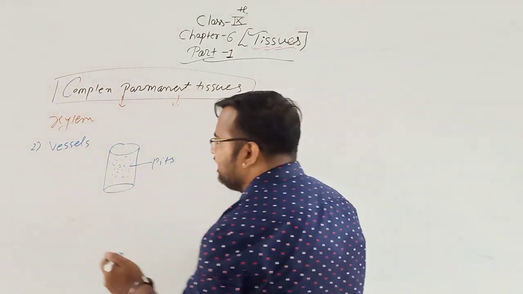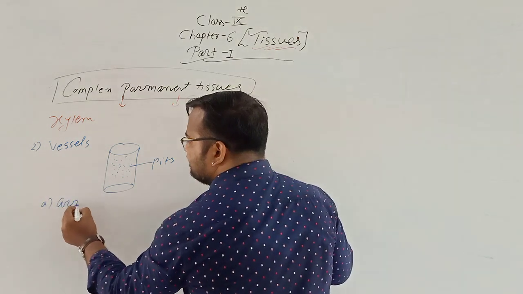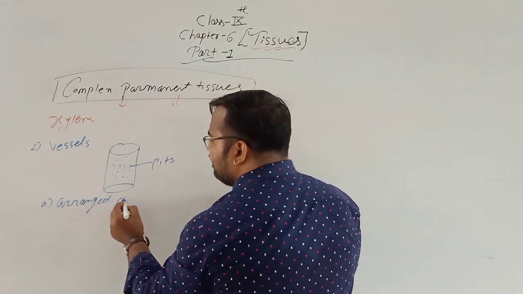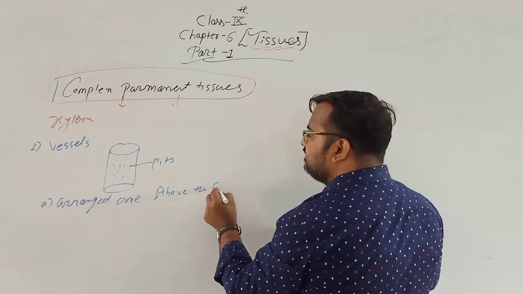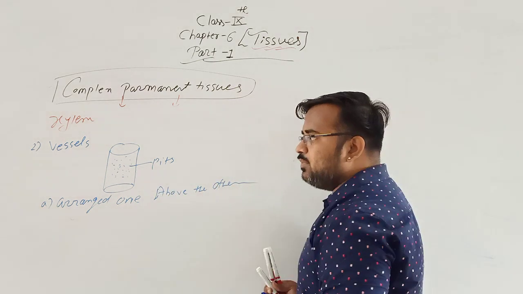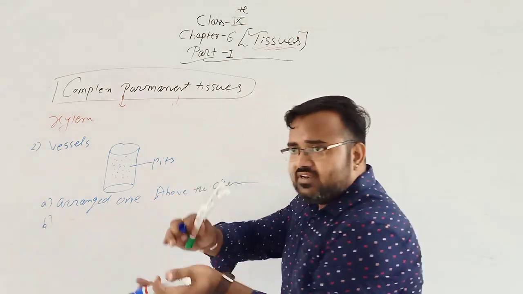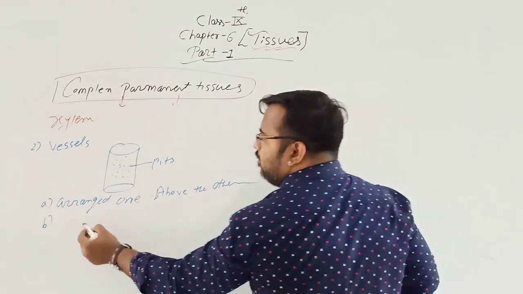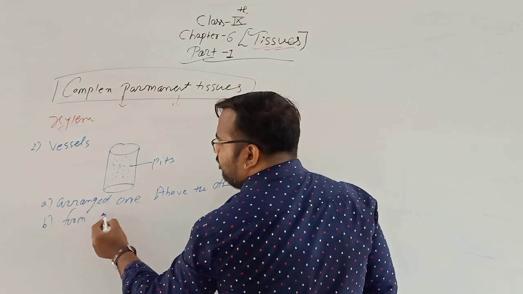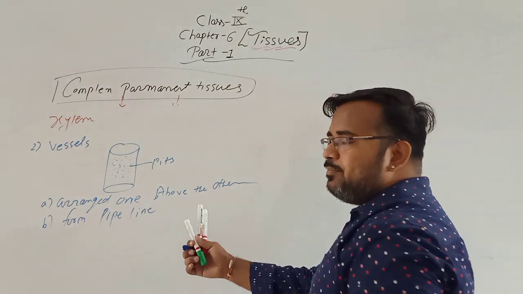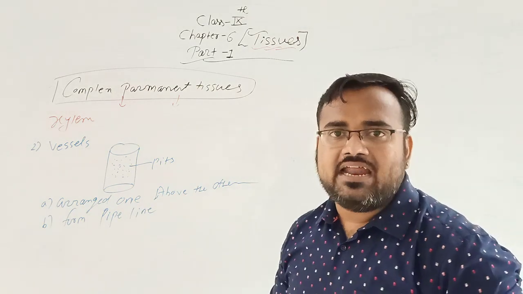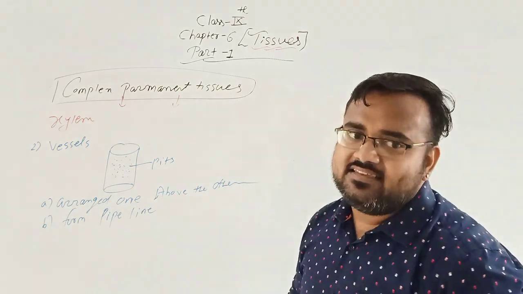They are arranged one above the other. So if they are arranged one above the other, that means they form a pipeline. By that pipeline, the transportation of water and minerals would be very easy.